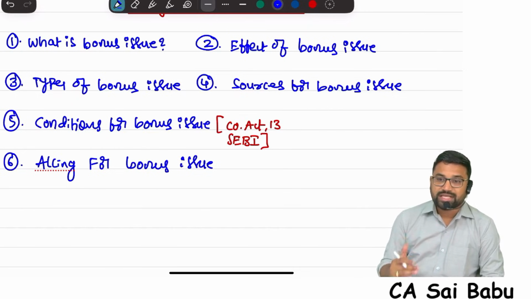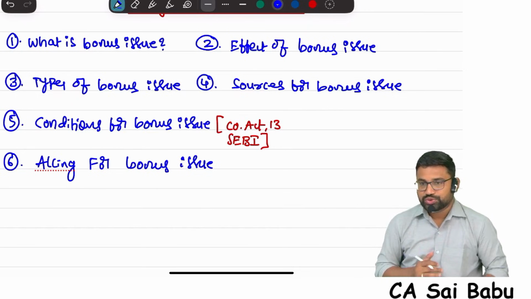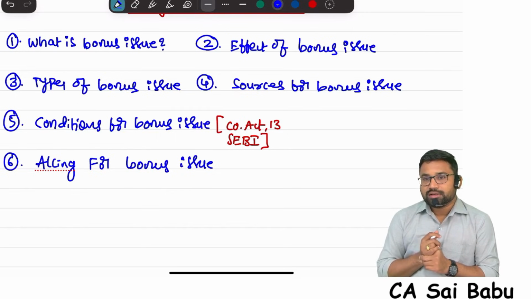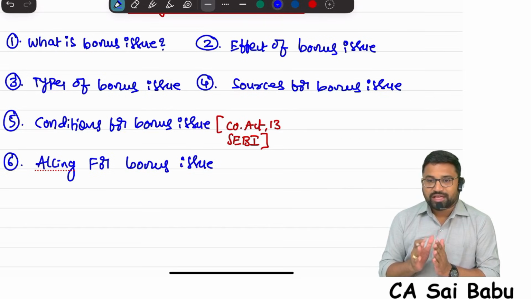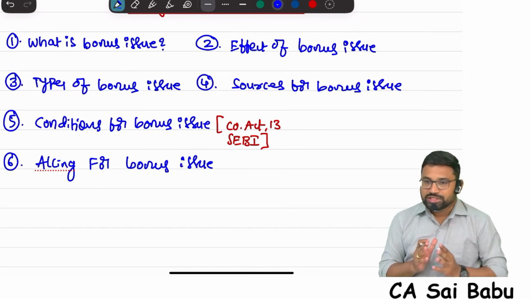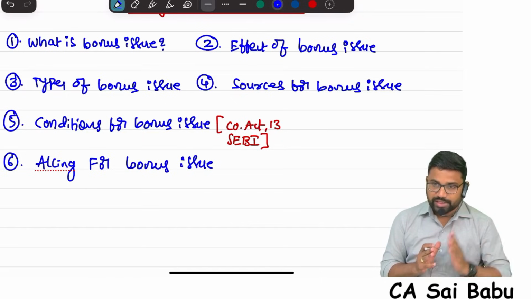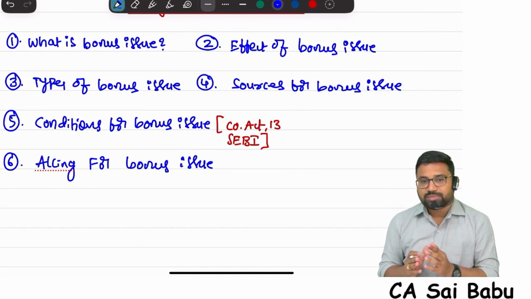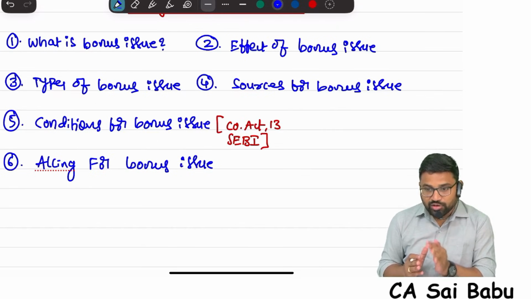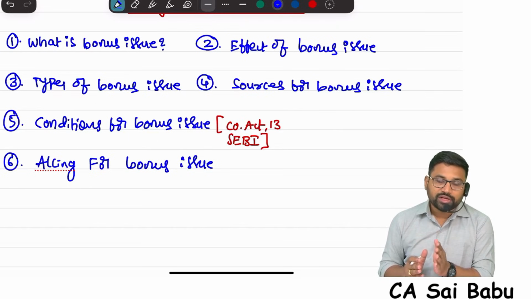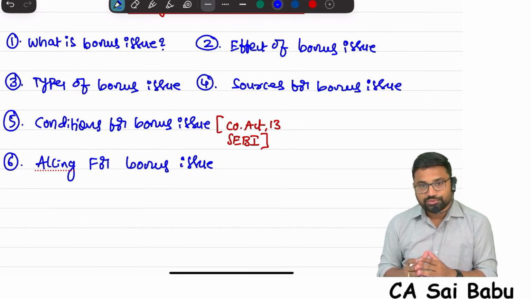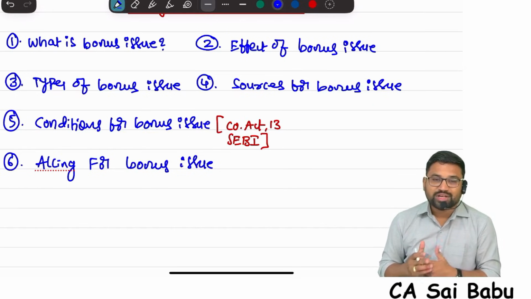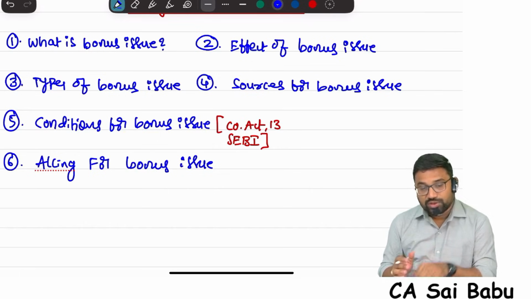Previously, this bonus issue chapter was there in CA Inter. There, capital profit realized in cash cannot be utilized for bonus issue, according to that material. But the CMA study material categorically says that any capital profit realized in cash can be used for bonus issue, and also any securities premium realized in cash only will be used for bonus issue.